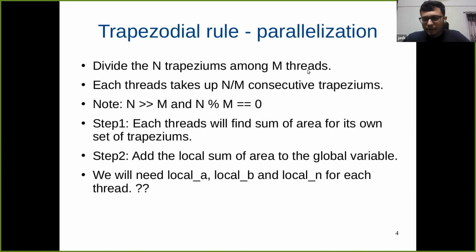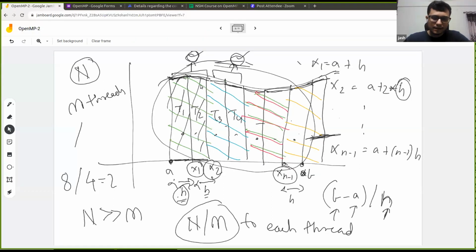Let me quickly switch back. As we saw here, each thread is taking consecutive trapeziums. Thread 0 is taking these two, thread 1 is taking these two, and so on. So they are the consecutive set of trapeziums that they are taking.